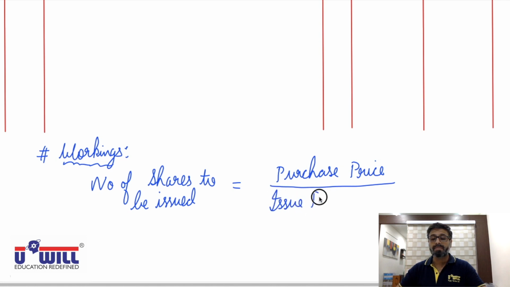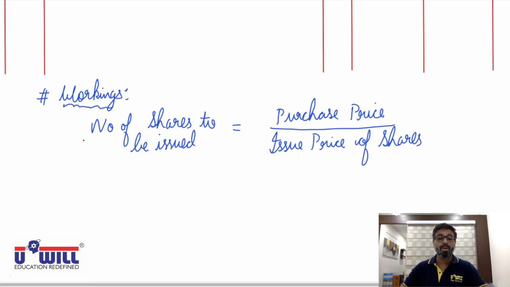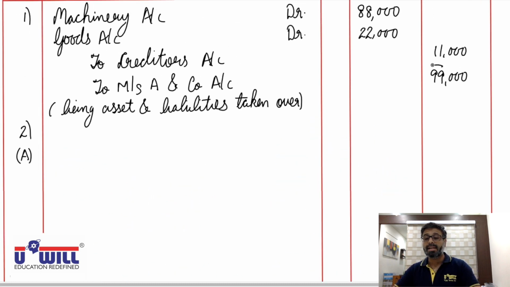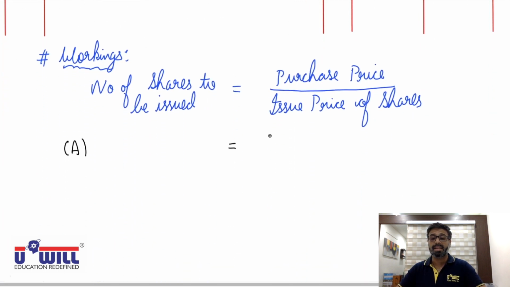Now in option A where the shares are issued at par, the purchase price is common in all three situations, that is 99,000. The purchase price we are going to pay to Messrs A and Company is 99,000. Now the first situation is at par, so here the issue price would be equal to face value, that is 10 rupees. So how many shares would be issued?